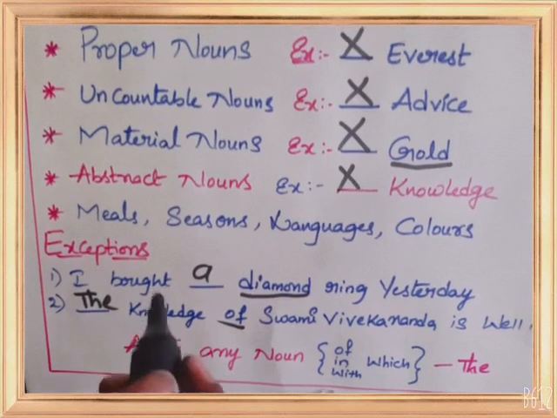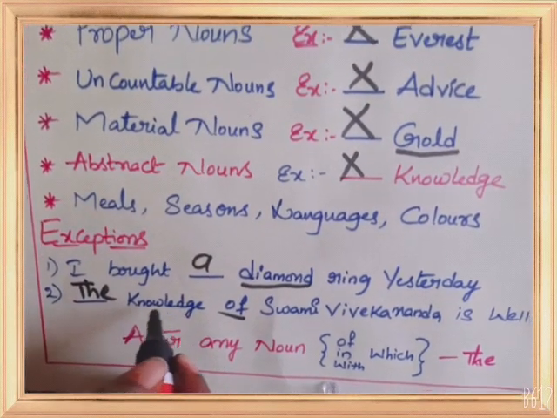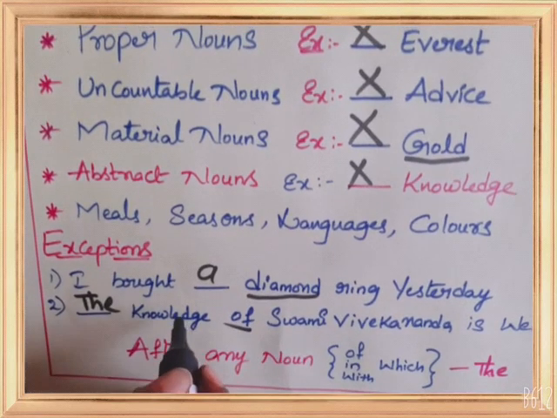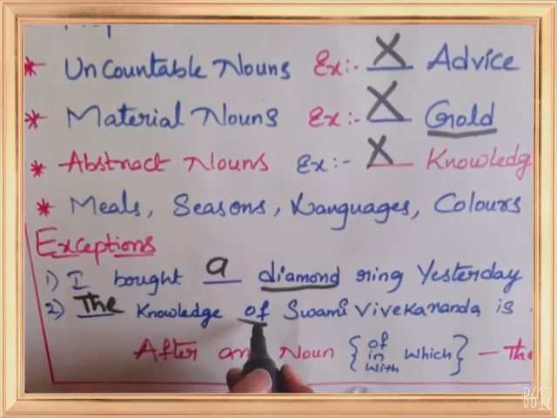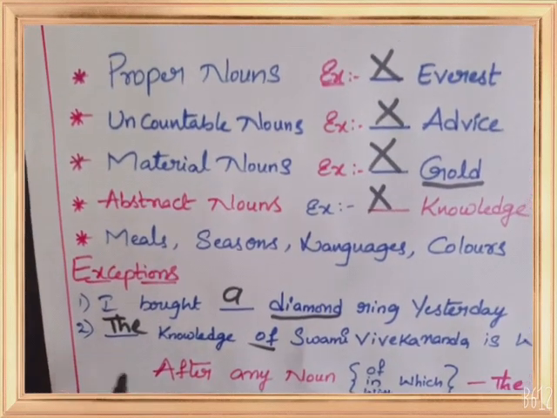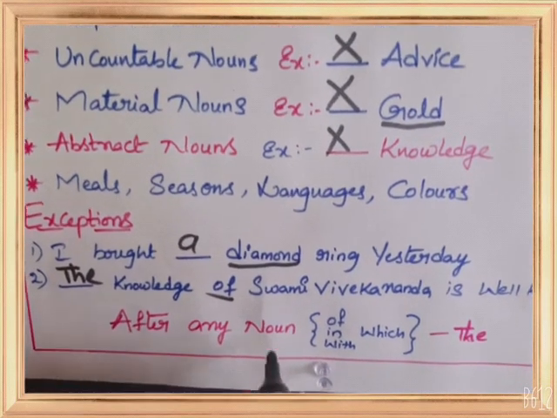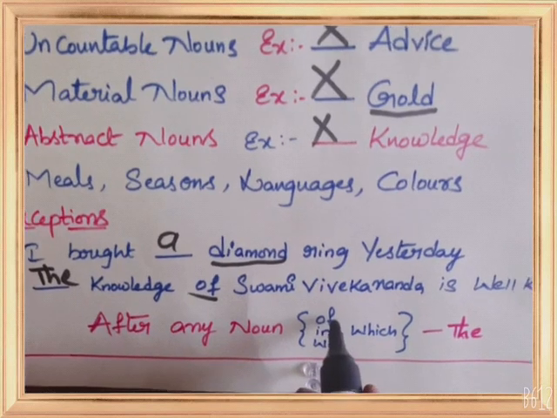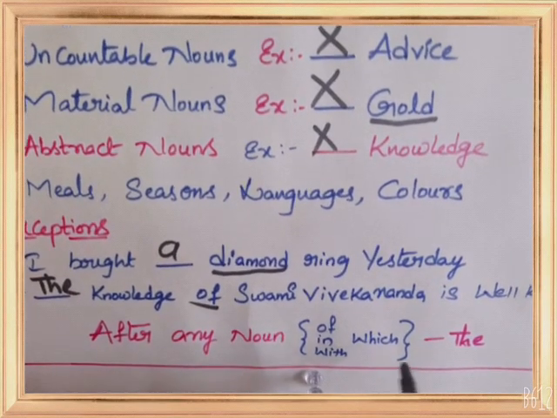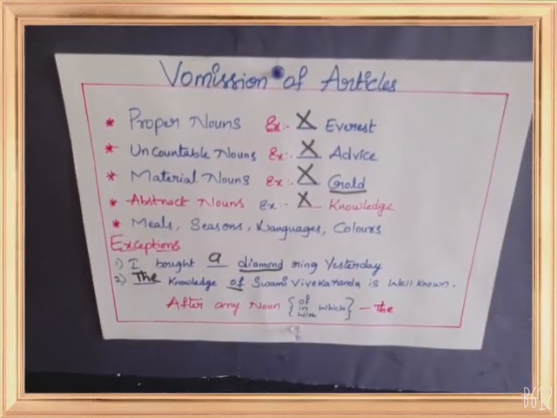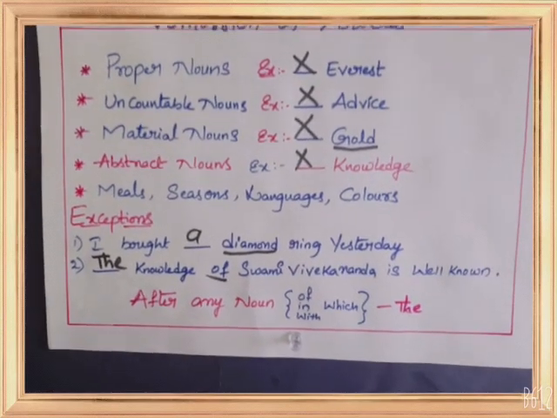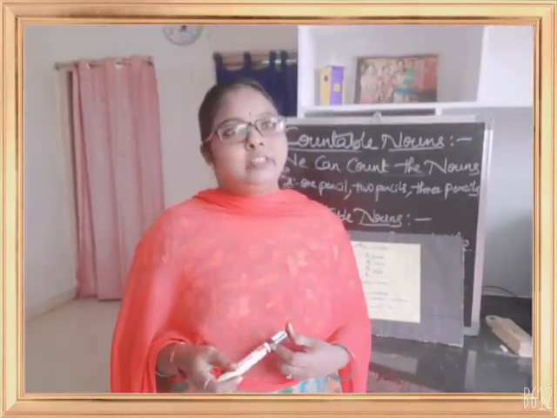So when a preposition comes after an abstract idea, then we can use the article the. After any noun, if it is followed by of, in, with, which, then we can use the. If you remember these two, then it is very easy to identify the articles. I hope you have understood the articles a and the omission of articles.